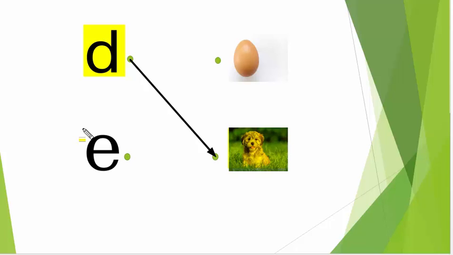This is a lowercase letter E, sounds like A. Let's see which thing begins with the letter E. A, egg. A, egg. Now we will match the letter E with egg.